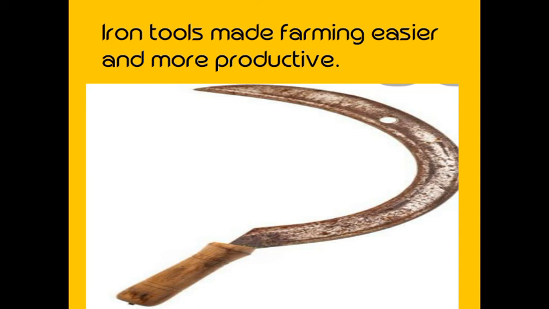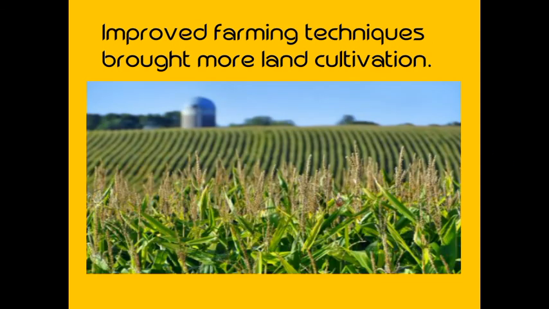Okay, for cultivating. Then second is improved farming techniques brought more land under cultivation, because they had got different tools for farming such as plowshares, shovels, sickles, spades. Good tools they had got for farming, so farming improved. They got good crops also. Not only could people produce more food, they could also grow new varieties of crops, and they learned to make different types of crops, not only one, like maize only.